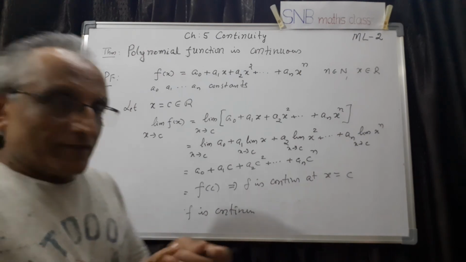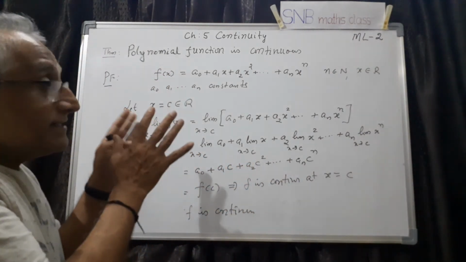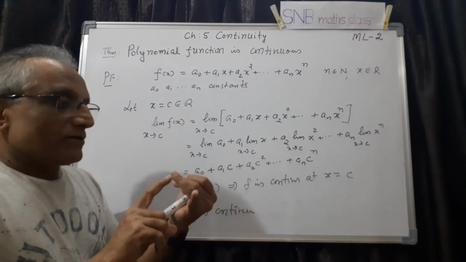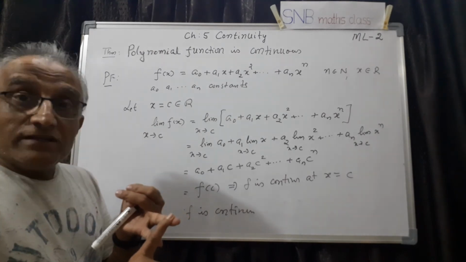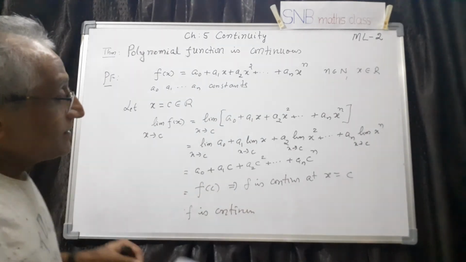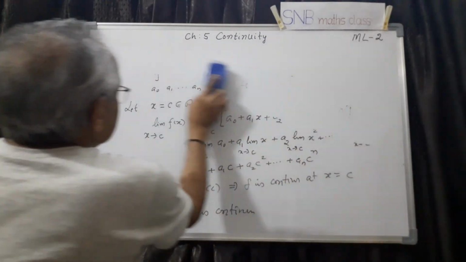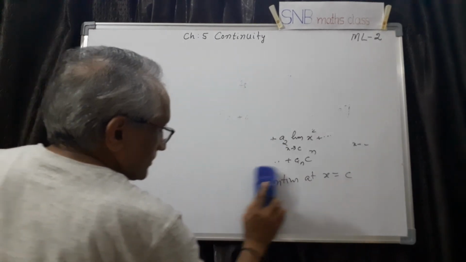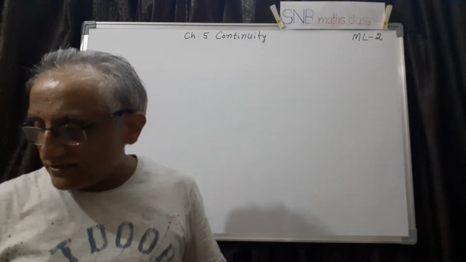So let me conclude what we have done. We have completed three important results. One is constant function is continuous. Second one is polynomial function is continuous, and identity function is also continuous. Now what is the advantage of these three theorems? See here afterwards, let me just show you. I have worked out a few questions to make you understand how to prove, how to discuss the continuity.